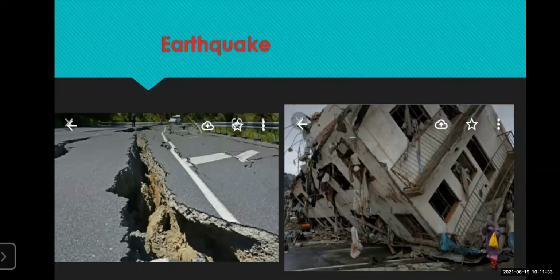Now, what does this condition of earthquake mean? The earthquake means the earth's surface starts shaking. Often cracks are formed. The buildings and all, they also start shaking. Sometimes the trees are uprooted. Sometimes the buildings fall down. So this type of condition occurs.